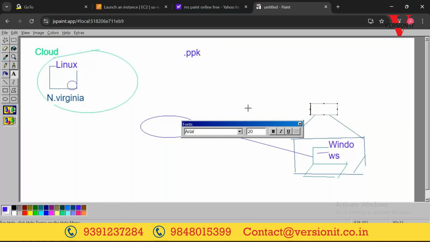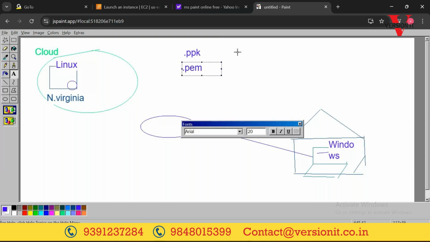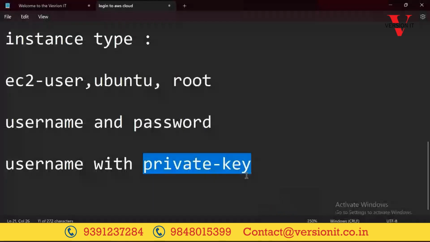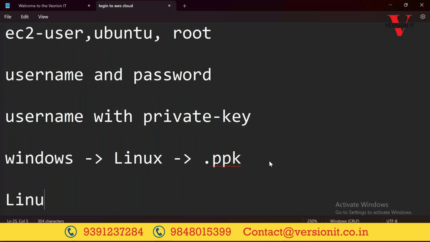If you have a Linux desktop, we have Linux desktops also, and you want to connect to a Linux machine, we'll use .pem. Clear? Let me write this one. If you want to connect from Windows to Linux, we'll be using the .ppk extension. If you want to connect from Linux to Linux, we'll be using the .pem extension.